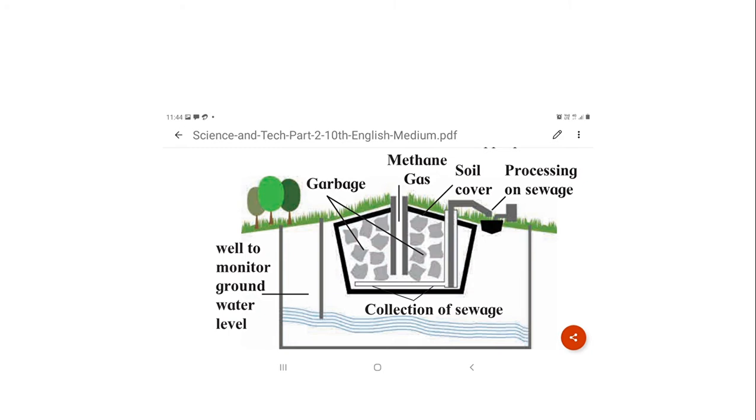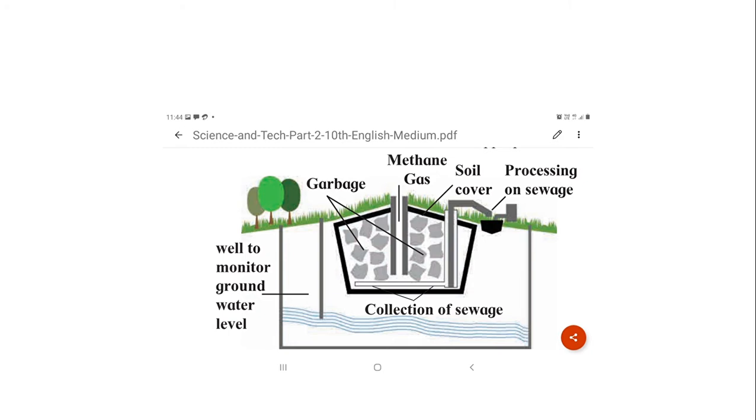How urban waste accumulated in a large quantity may be disposed of. For this, landfilling sites are being created. Degradable waste accumulated in urban areas in a very large amount is used for this purpose. First, wet and dry garbage is separated.